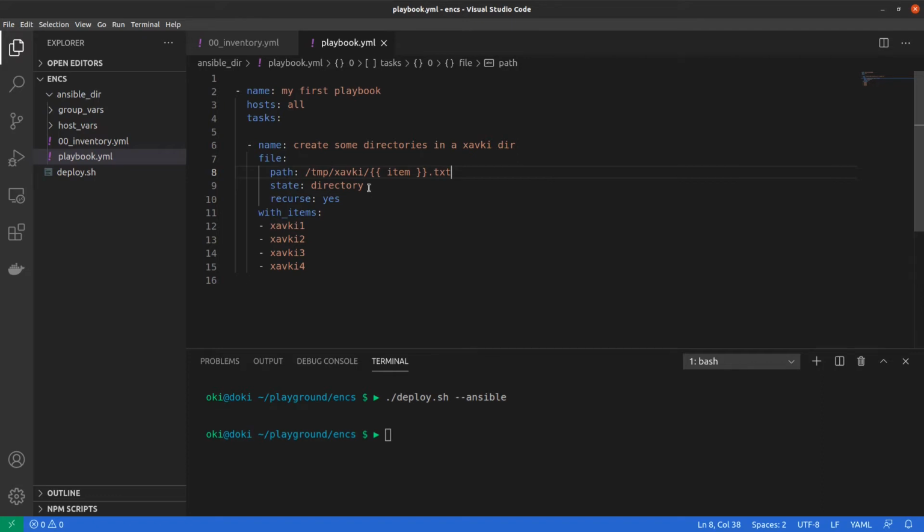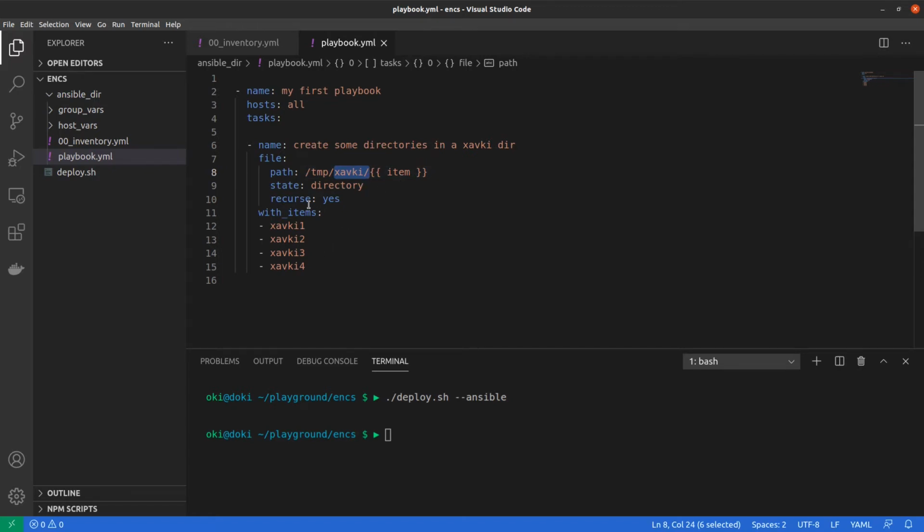I want to create some directories. This is a directory, so I specify state to directory. I want a recursive mode because the xavkey directory is not created, but I want to create it when it does not exist.